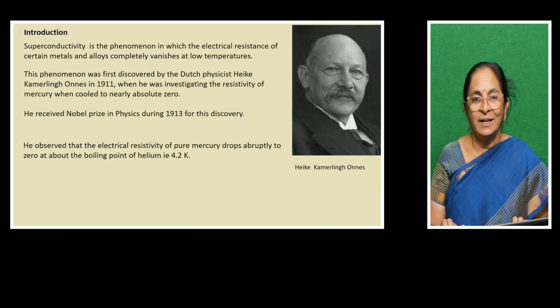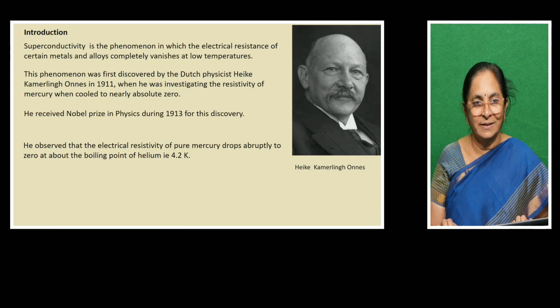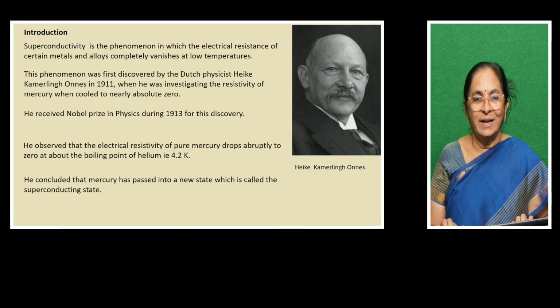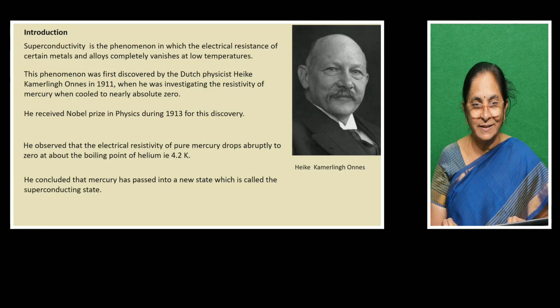He observed that the electrical resistivity of pure mercury drops abruptly to zero at about the boiling point of helium, that is 4.2 Kelvin. Here temperature is constantly mentioned in terms of the Kelvin scale: 0 Kelvin, 1, 2, 3, 4. So at 4.2 Kelvin, mercury completely loses its electrical resistance. He concluded that at this low temperature, mercury has lost its resistance and gone into a new state called the superconducting state.